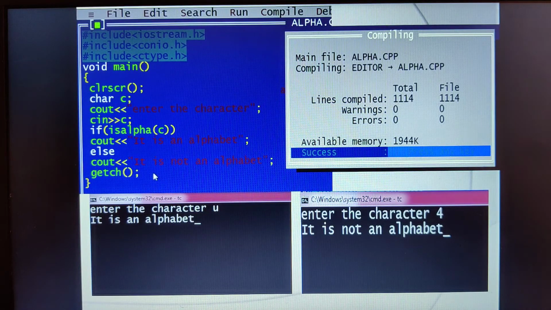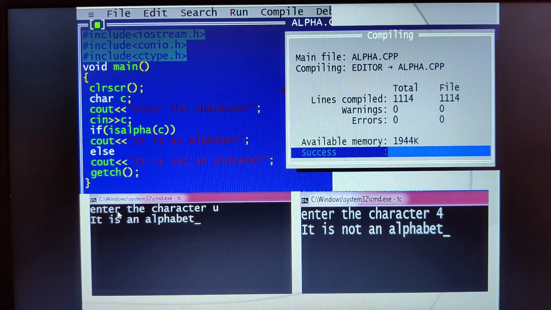So once I write this code, I'll compile it. The compiler will check the syntax and the semantics, plus it checks if any errors are there. If any errors are there, it will show errors as 1 and I have to rectify them. Once the errors have been completely rectified, it gives me errors as 0. Then I can go for running the code. First you should remove the errors from the code.